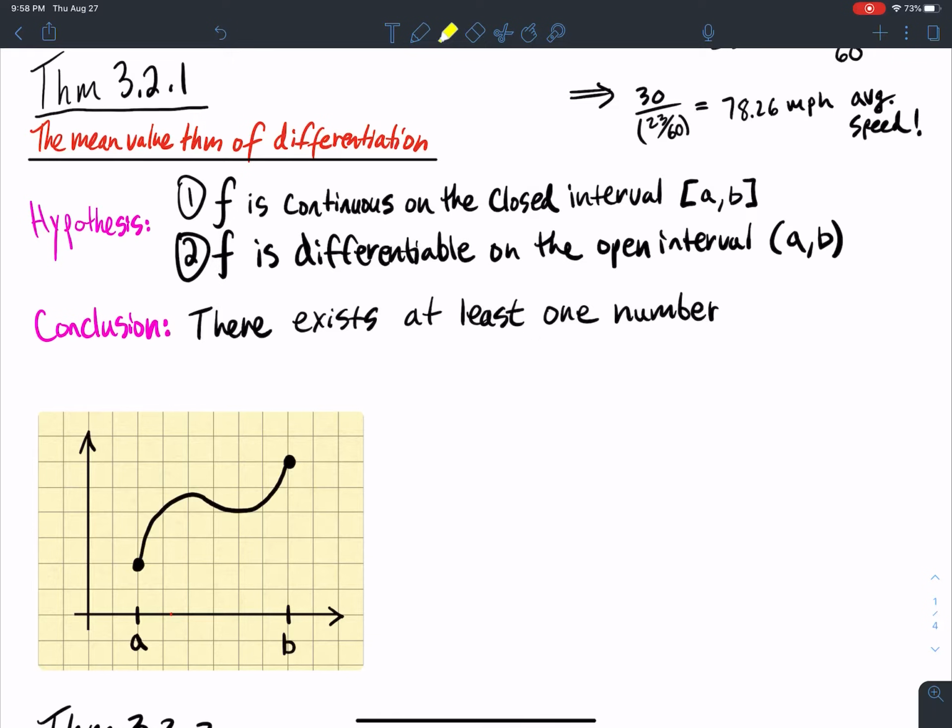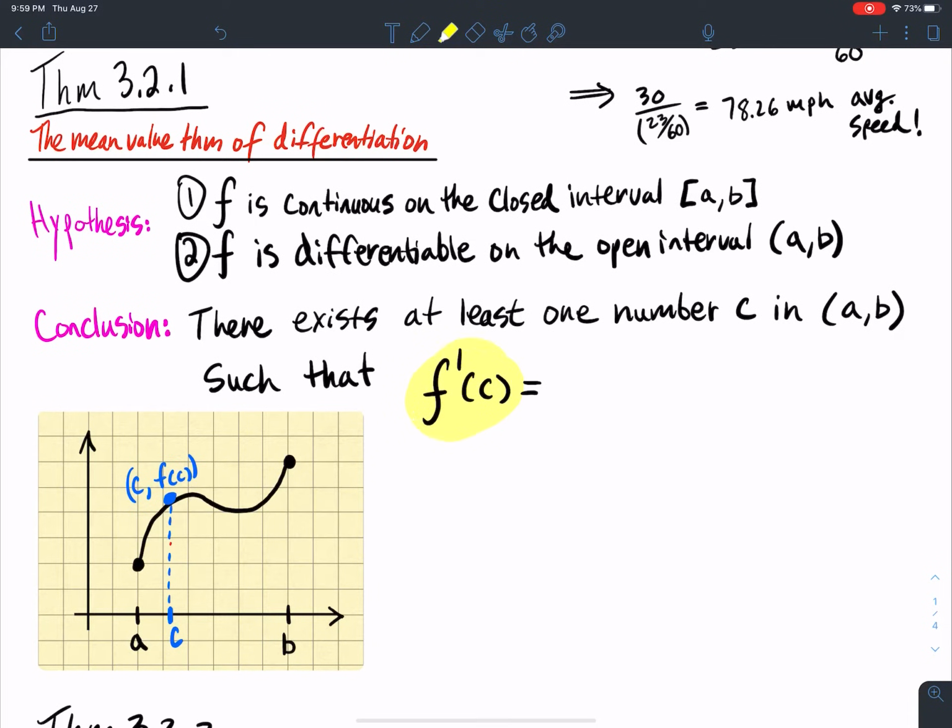Now, the conclusion is this for the mean value theorem. There exists at least one number, and that number is C. So there's some C between A and B such that if I plug C into my function, I get out f of C. Well, f prime, the derivative of the function, so not the actual function, but the derivative, evaluated at that special number C, is equal to, this is the instantaneous velocity, that's the slope of the tangent